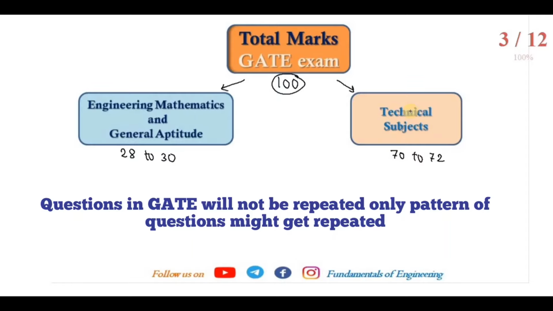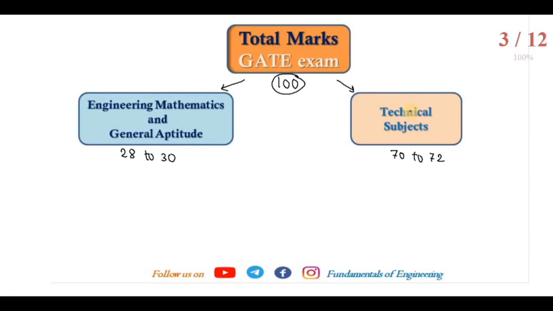So engineering mathematics, what is the syllabus in that? You learned it from 11th, 12th and in the first year and second year of your undergraduate courses. The general aptitude you have already tried. So these are the subjects that will give you good marks for qualifying.